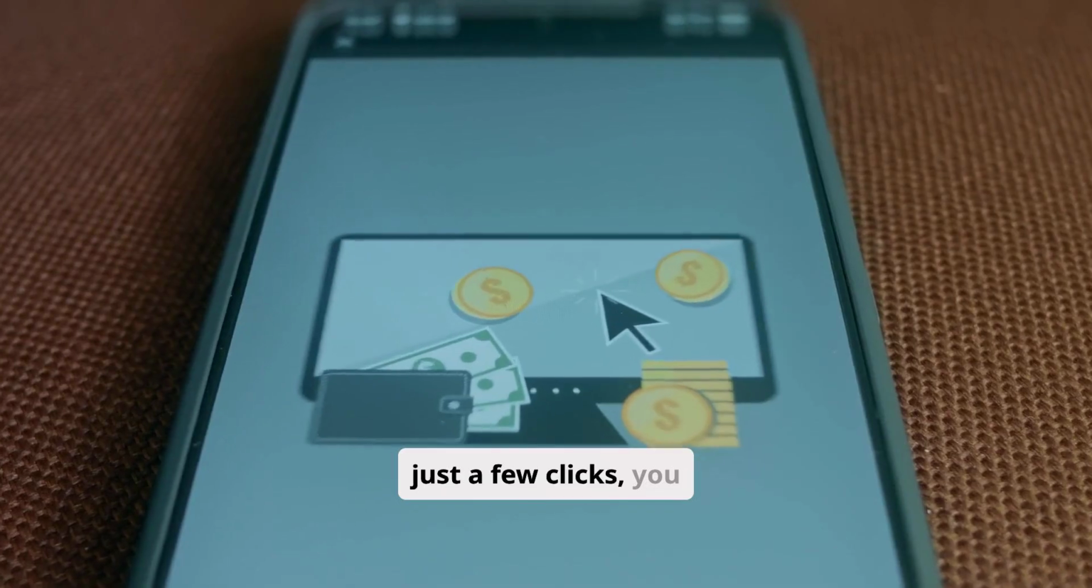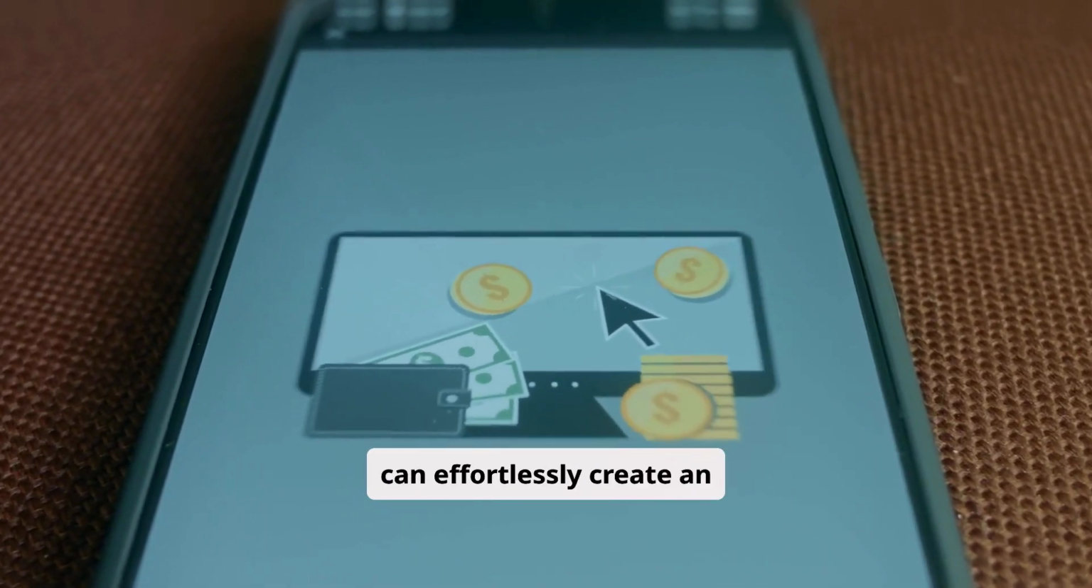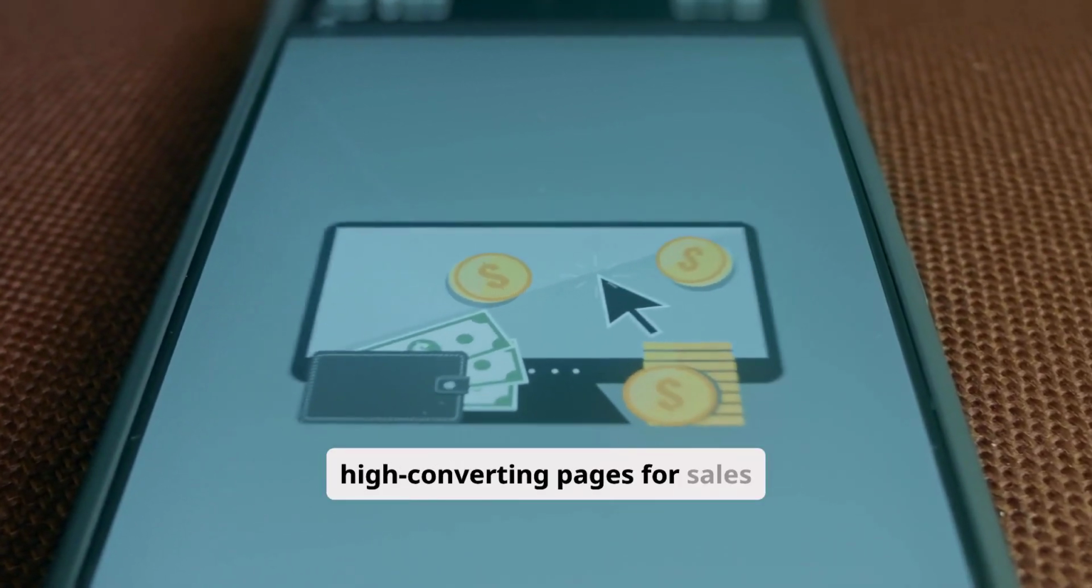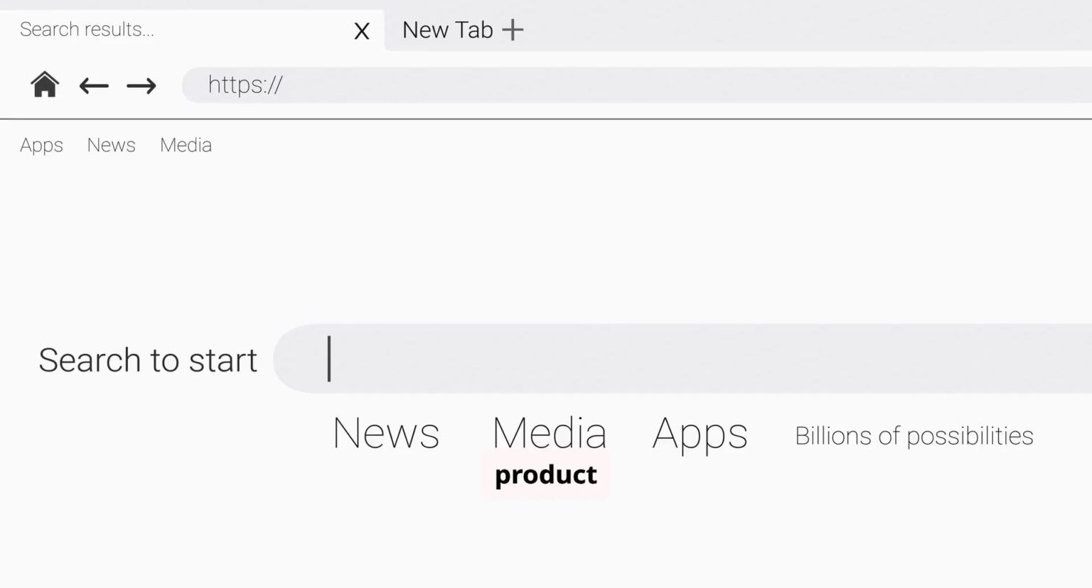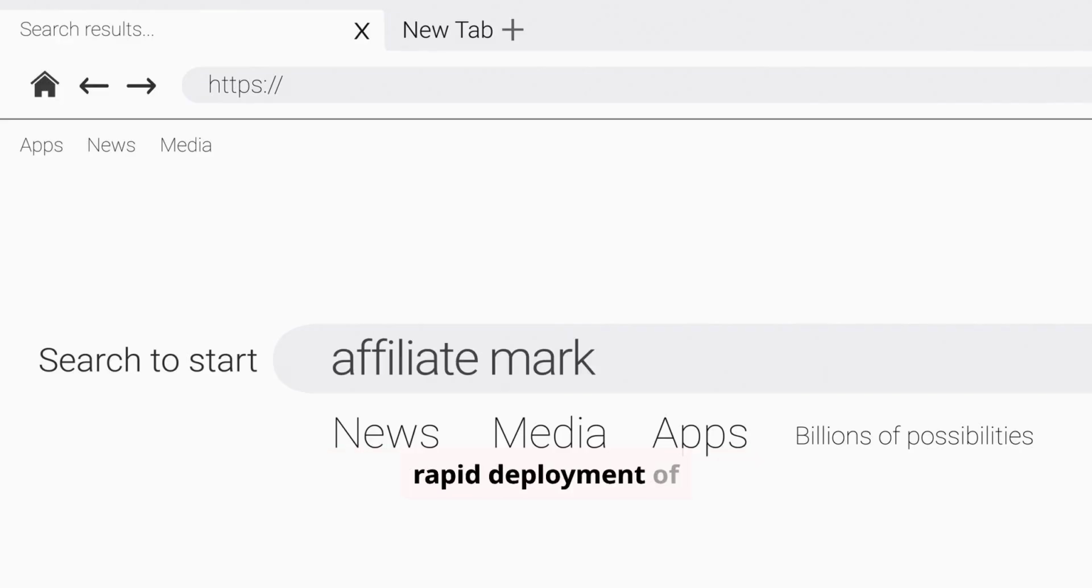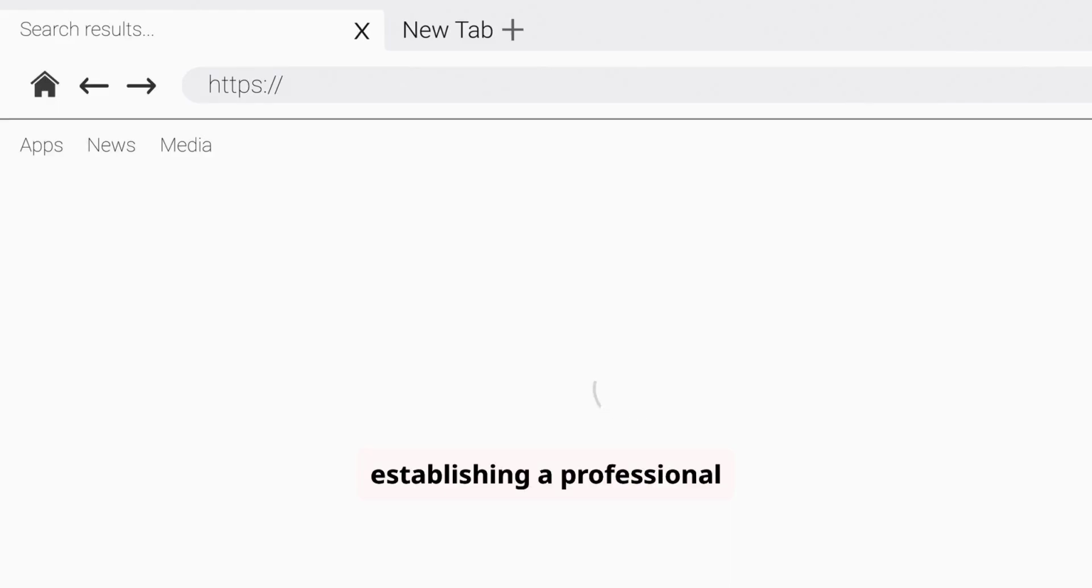With just a few clicks, you can effortlessly create an unlimited array of high-converting pages for sales letters, affiliate offers, lead capture, and product launches. This powerful feature is perfect for marketers needing rapid deployment of campaigns or small businesses establishing a professional online footprint.